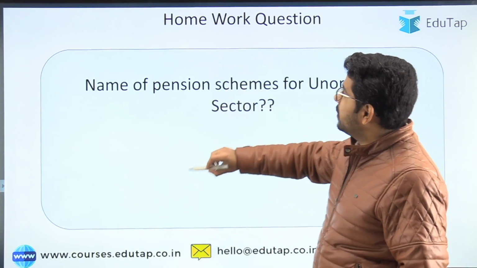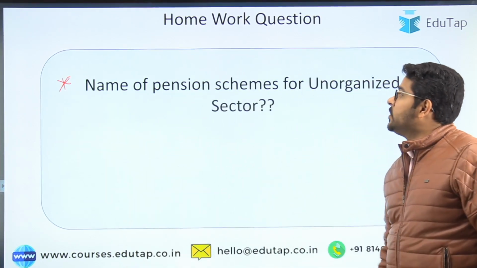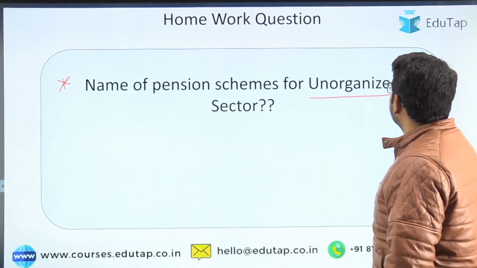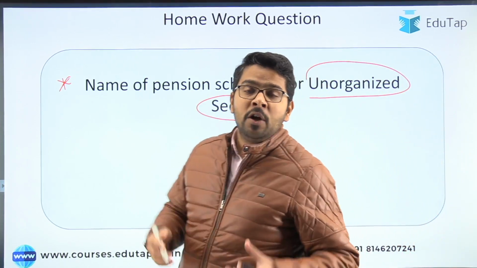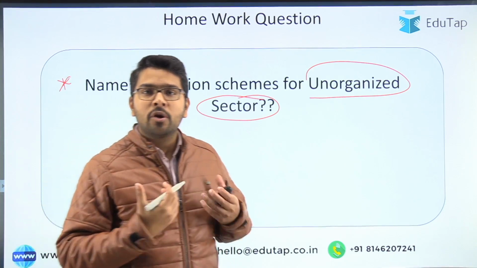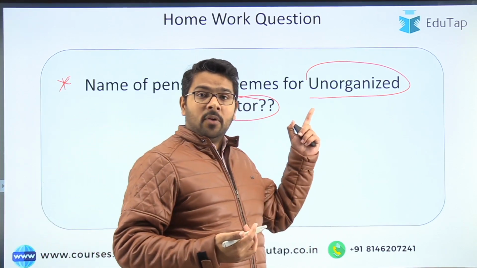So the question for your homework is the name of the pension scheme for unorganized sector. There is a similar scheme which is running to cover the workers in the unorganized sector. So you have to name that scheme. Okay.